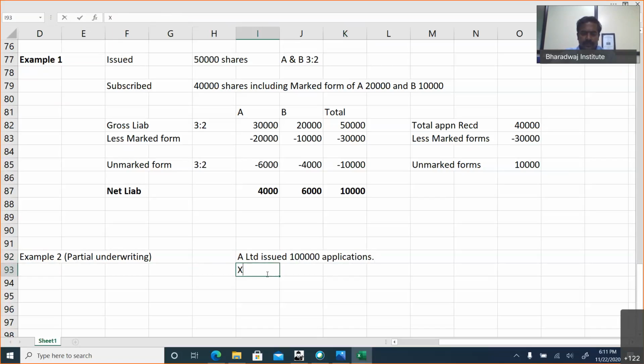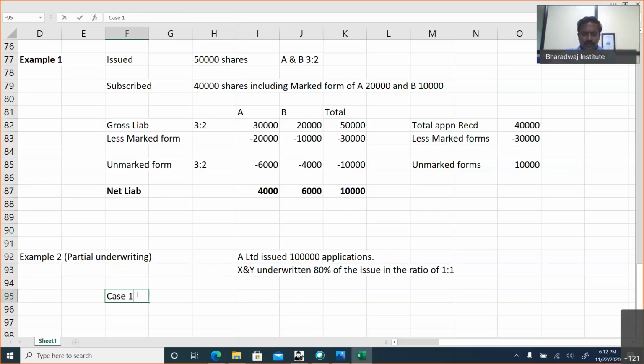X and Y underwrote in the ratio of 1:1, equal ratio. I'm adding one more condition here: 80% of the issue. In this, I'm giving two cases.